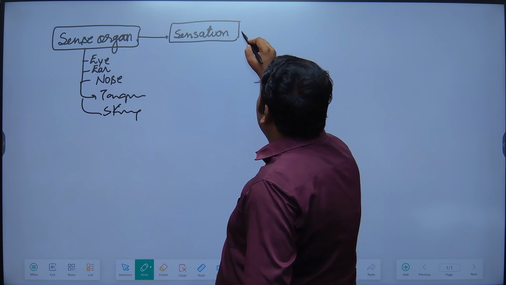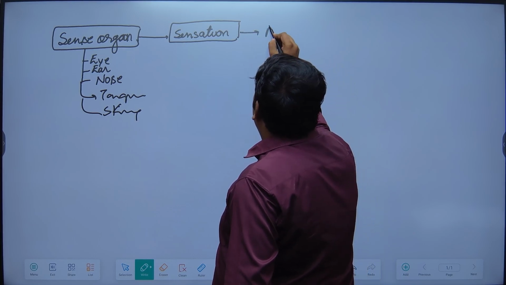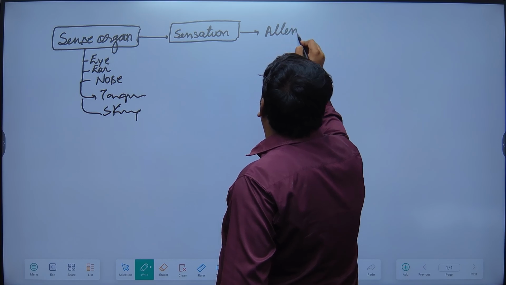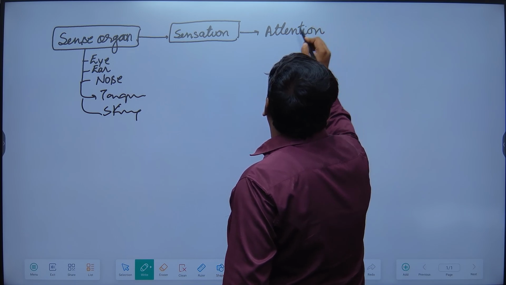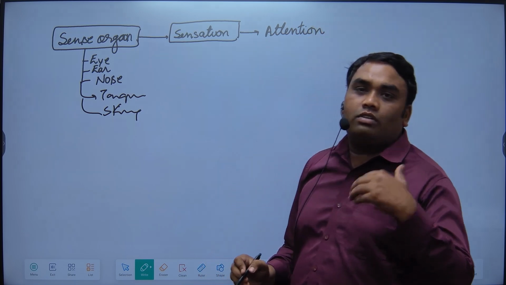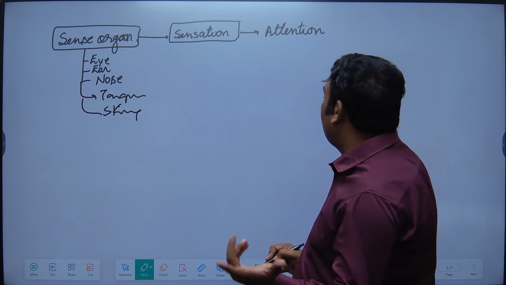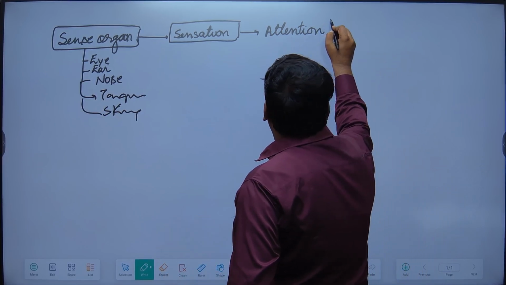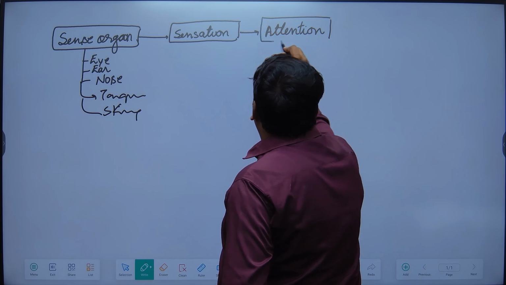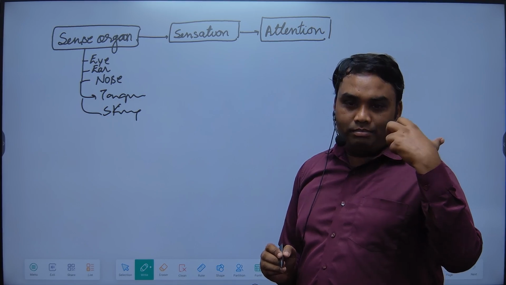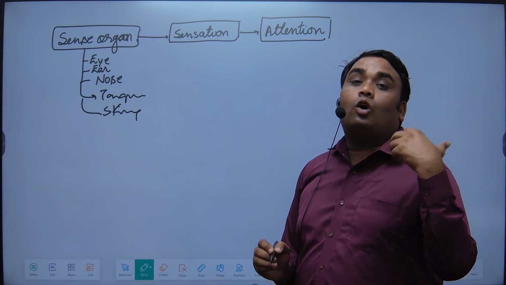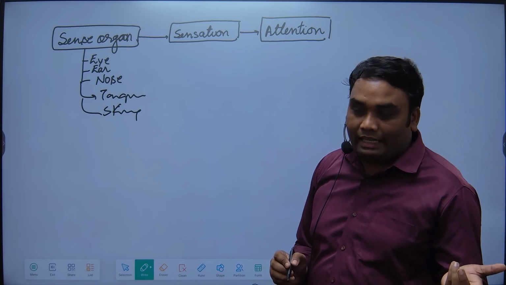We will understand sensation in detail, right? After understanding sensation, there is another concept, attention. Attention is basically an early, simple psychological process. We will understand in detail the types of attention, the causes of attention, and theories of attention.